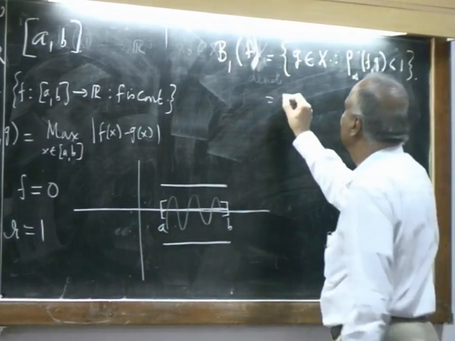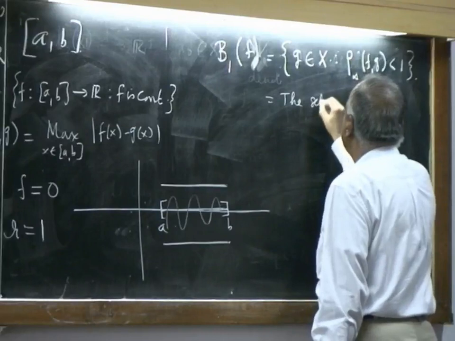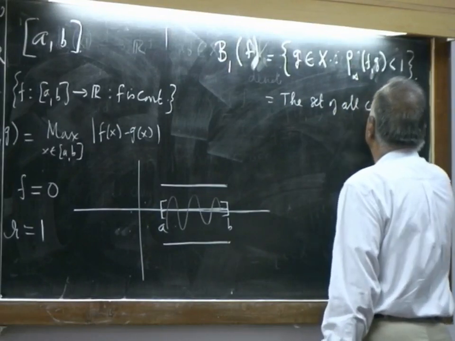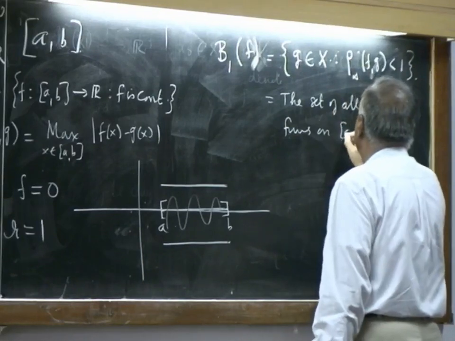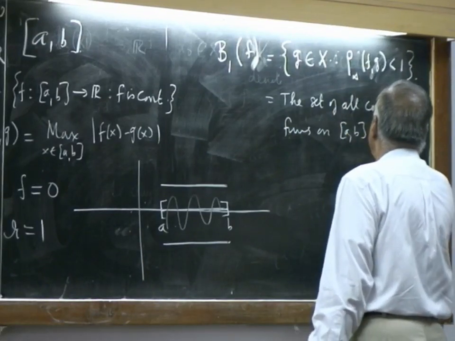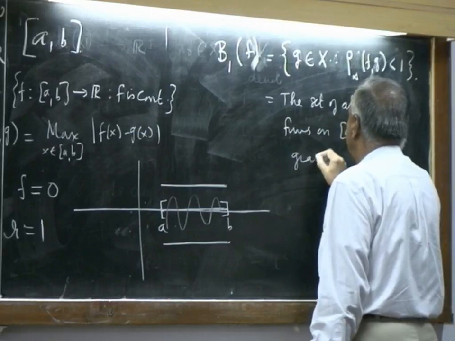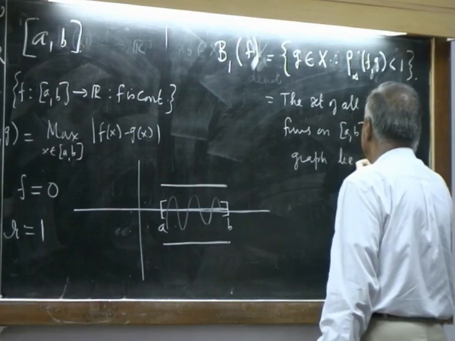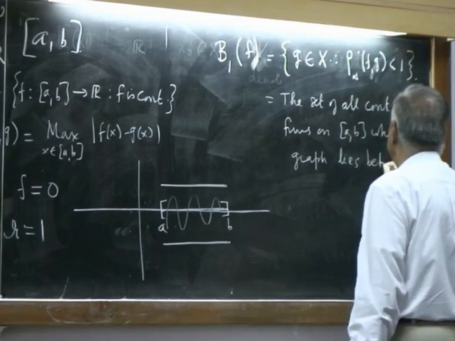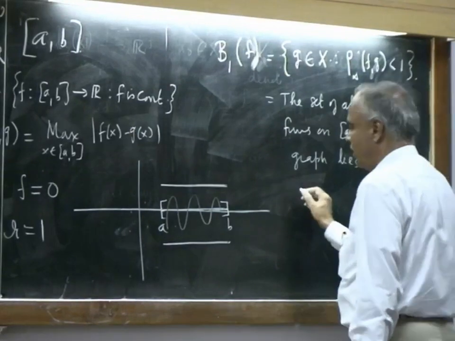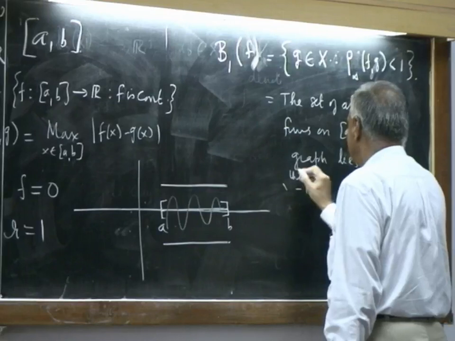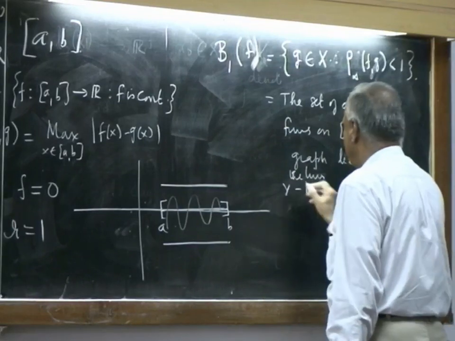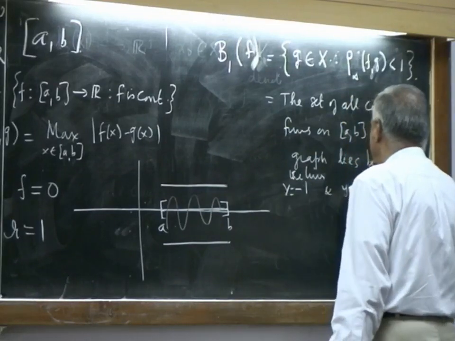So, this is the set of all continuous functions on [a, b] whose graph lies between the lines y equal to minus 1 and y equal to 1.